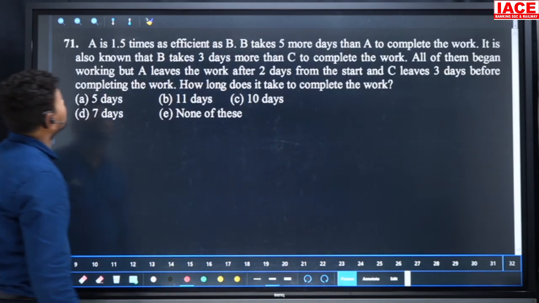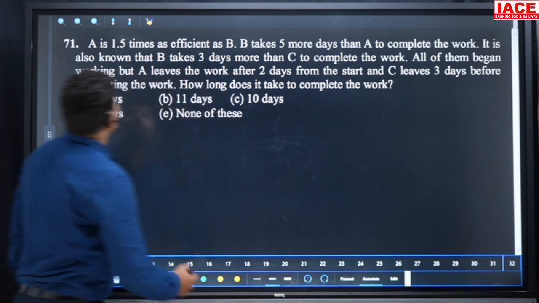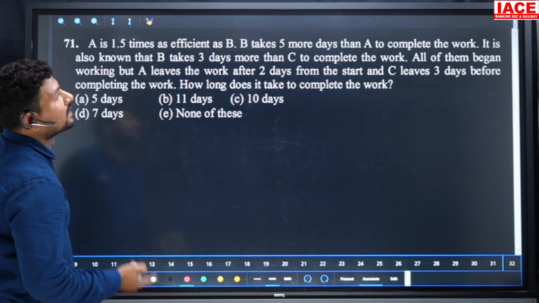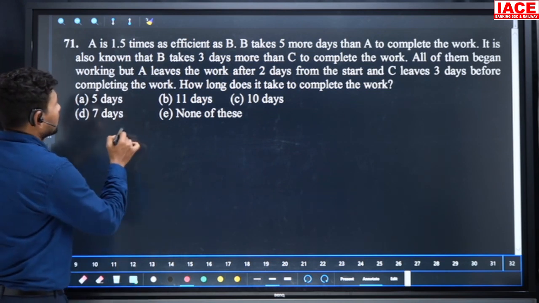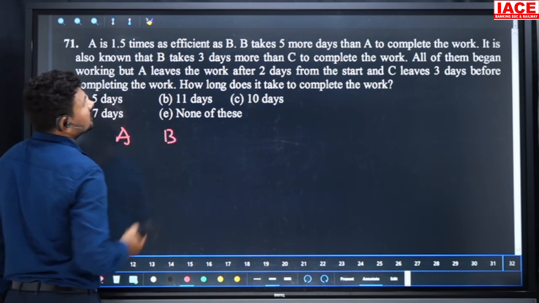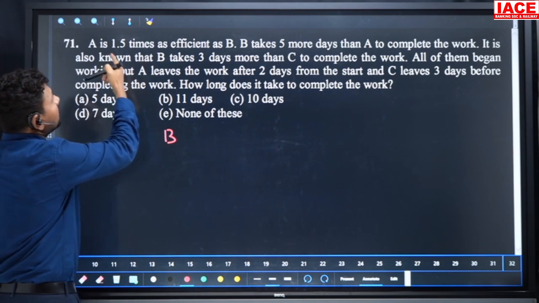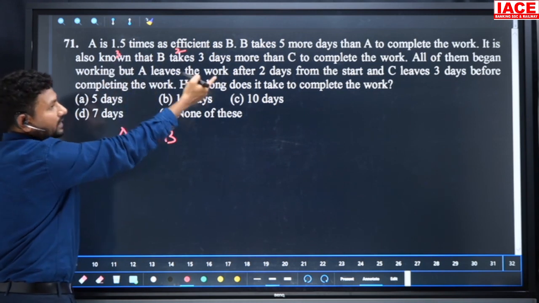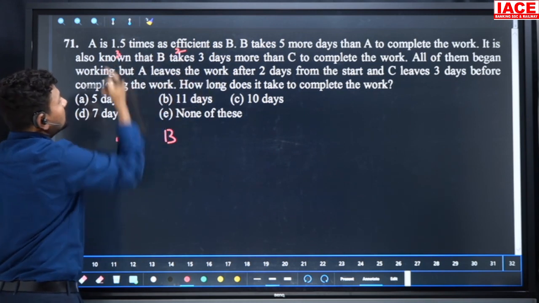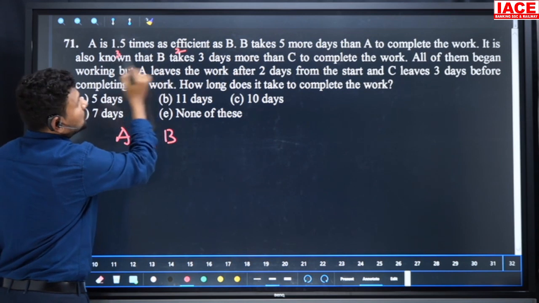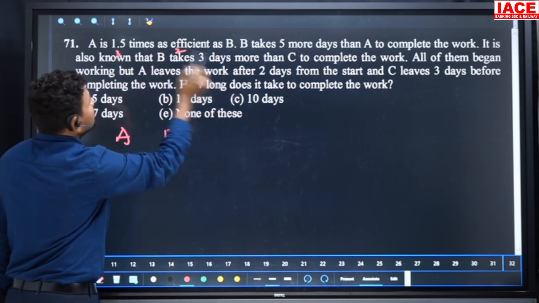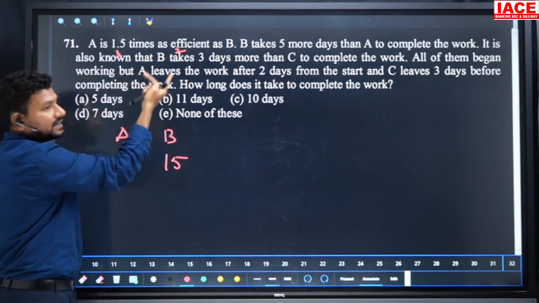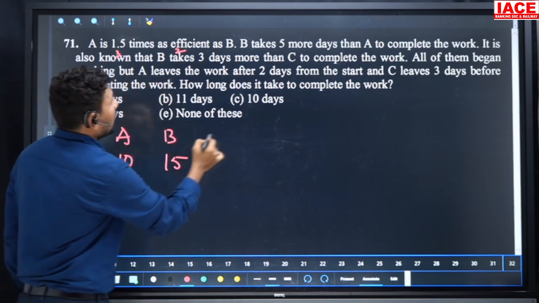Go for the next question. A is 1.5 times as efficient as B, and B takes 5 more days than A to complete the work. So the efficiency ratio of A to B is 1.5 times, meaning 3 to 2. The ratio is 3:2. Then the days: 5 days difference means 10 days and 15 days. This is the efficiency ratio. Interchange it and we get the time ratio.